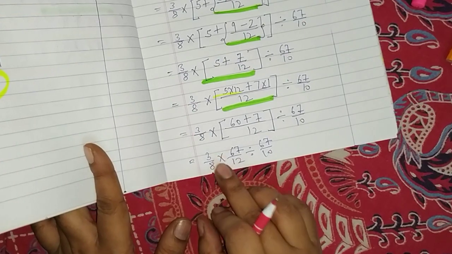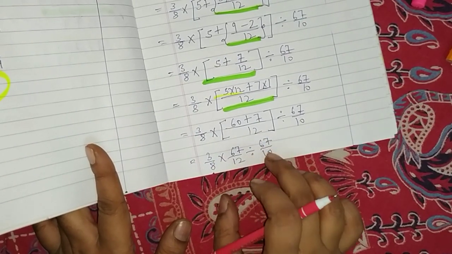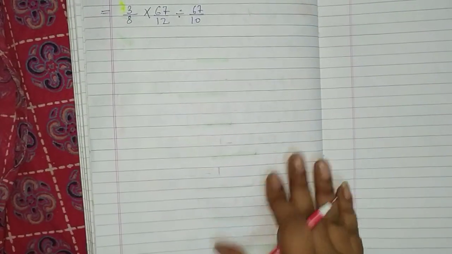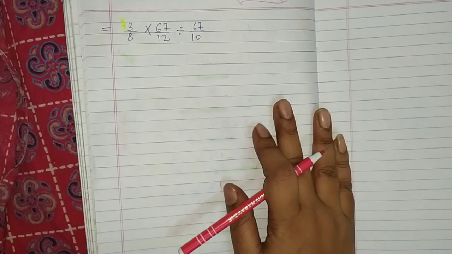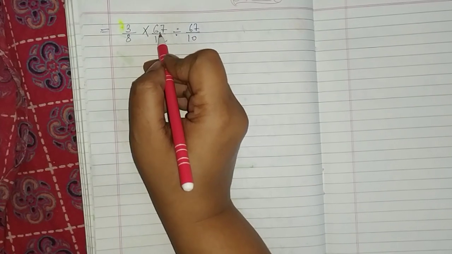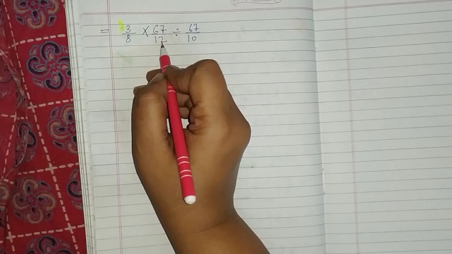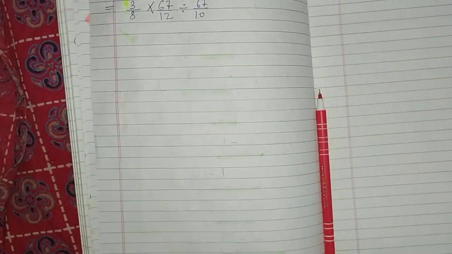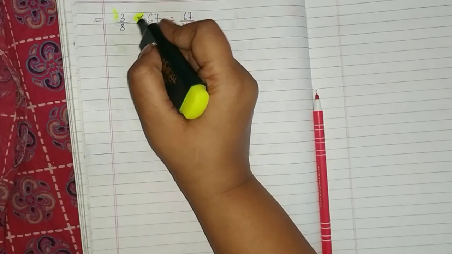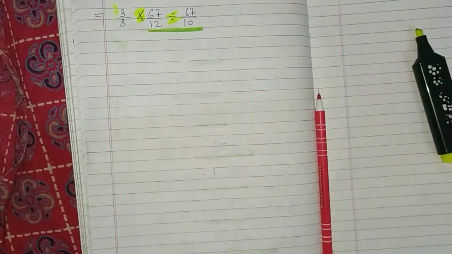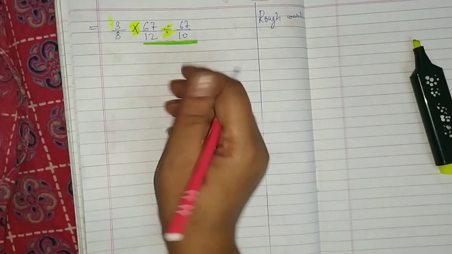You can check here, children. 3 upon 8 into 67 upon 12 divided by 67 upon 10, which is the same here. I have copied. Don't worry about pages. Just do it. Have some patience and solve it. Okay, 3 upon 8 multiplied by 67 upon 12 divided by 67 upon 10. So, children, what do you remember? BODMAS. So, two signs are there, multiplication and division. Which sign are we going to do first? This one. Okay.